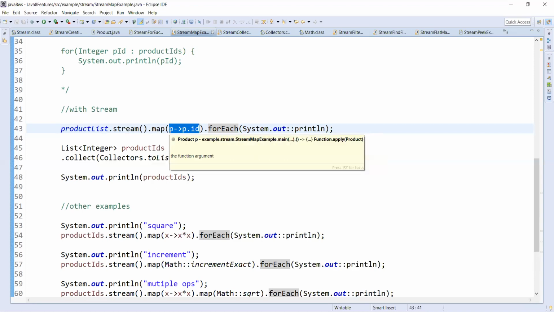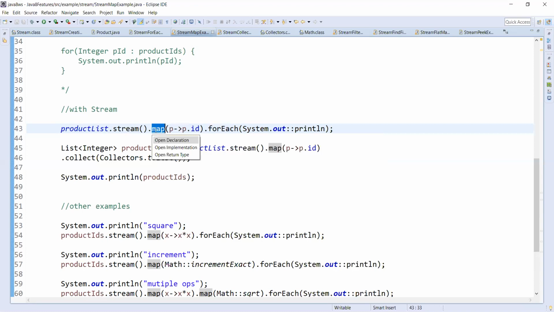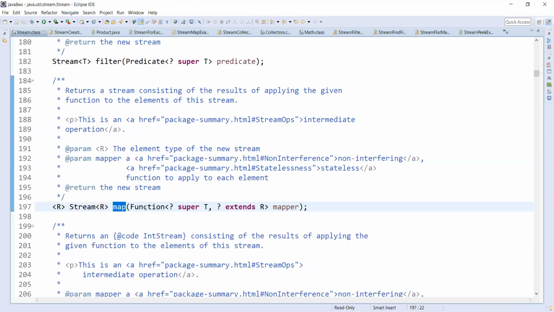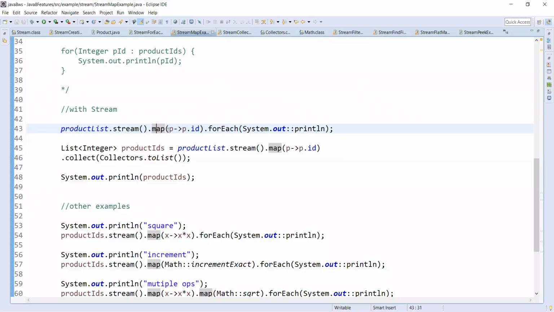So when your functionality is p.id, that map, so this lambda expression is nothing but we are creating an object.